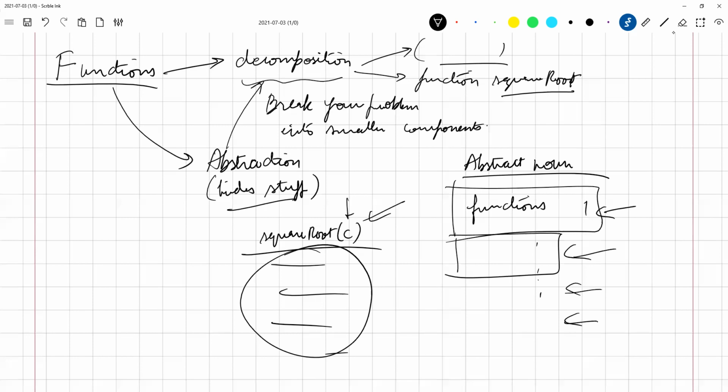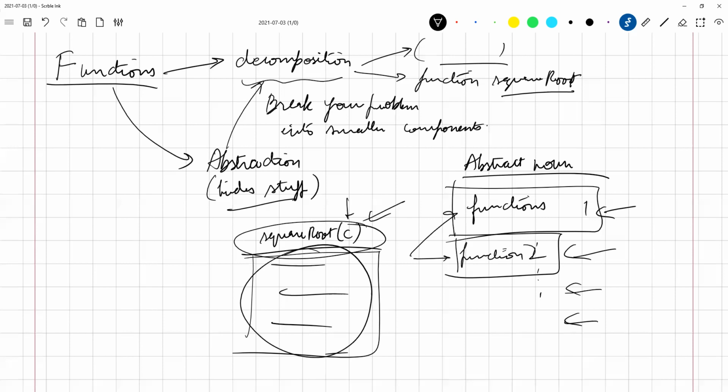They do not really have to know. A person who is implementing function 2 does not have to know how function 1 is being implemented, as long as he knows the name of the function, what the inputs are, and what the output looks like. So this abstraction also helps in decomposition. You can divide your problem into smaller components. Is that clear? Sridhar, are you getting the point? Yes, sir. Okay, great.